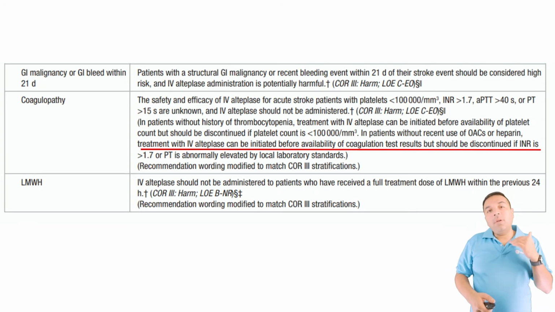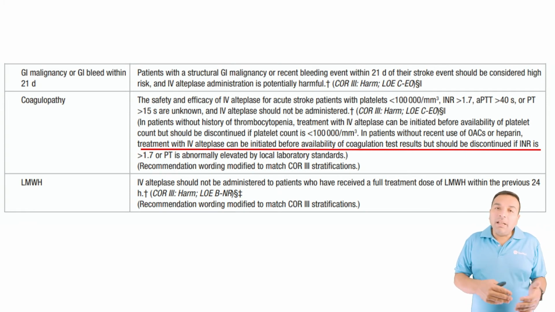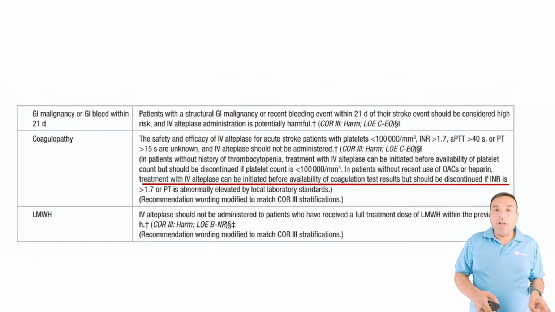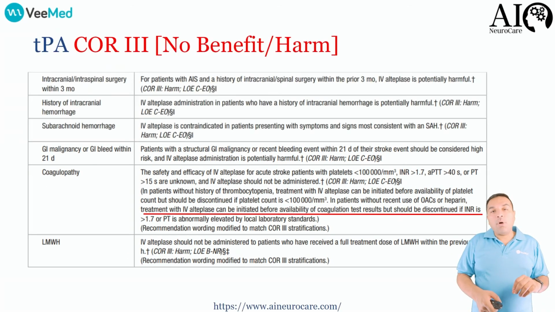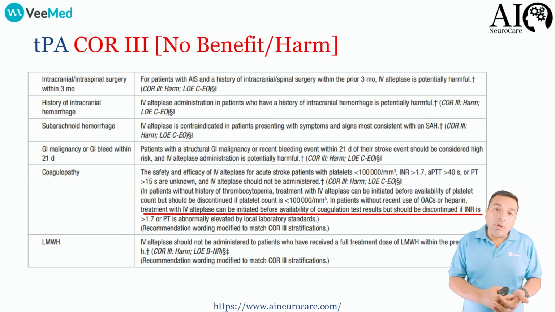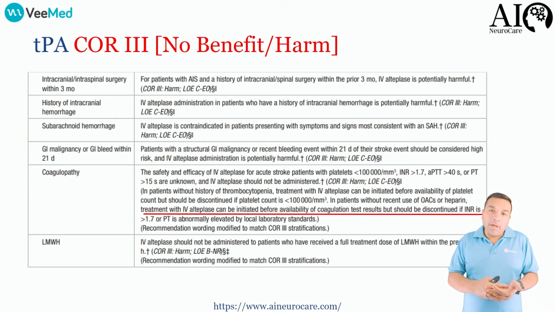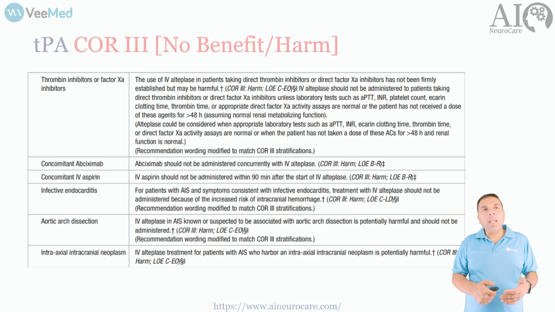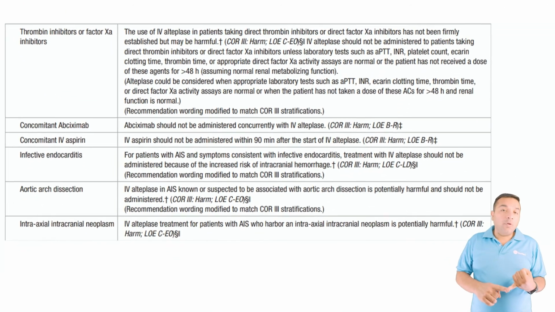However, if you do not wait for the results either, you start the TPA, and if the results come back and they show that the platelet count is low, then you can stop it. You do not hold up the TPA administration for finding out if the patient does have any coagulopathy or not. So that is also very important, that you do not delay administration of TPA, but as soon as you find out, you can stop it. However, in some patients, when you actually have known low platelet counts, as I told you, you should still consider it.